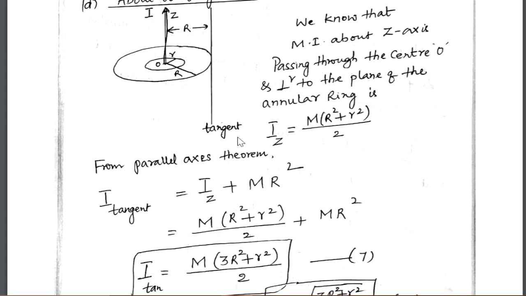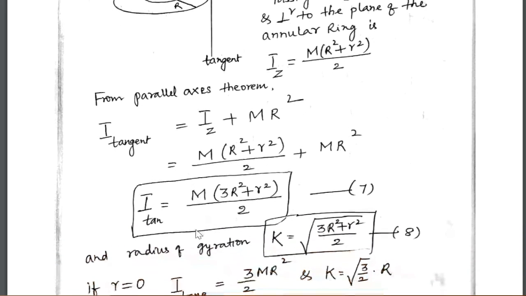r square)/2. Now consider a tangent which is just touching the annular ring and is parallel to the z-axis. So from the parallel axis theorem, we can write I along the tangent shown in the figure is equal to I about the z-axis plus mR square.